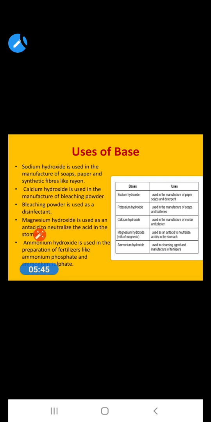Magnesium hydroxide is used as an antacid to neutralize the acid in the stomach. Ammonium hydroxide is used in preparing fertilizers. These are a few uses of bases.